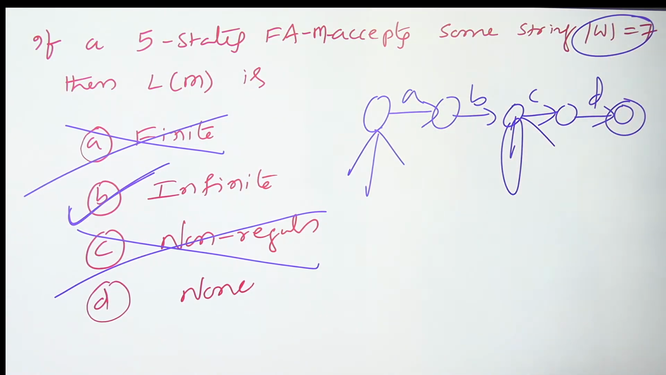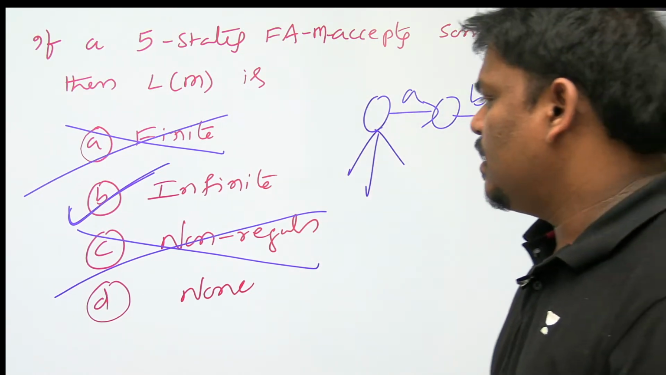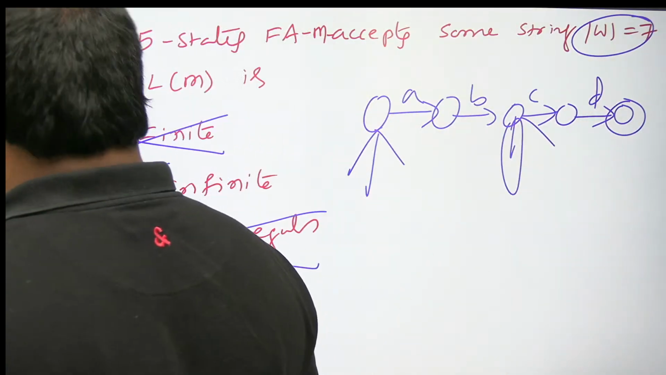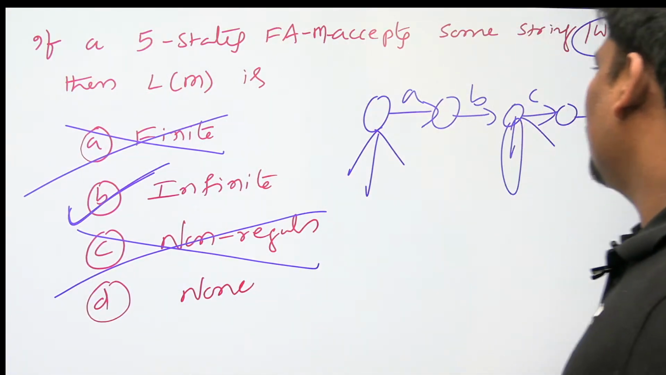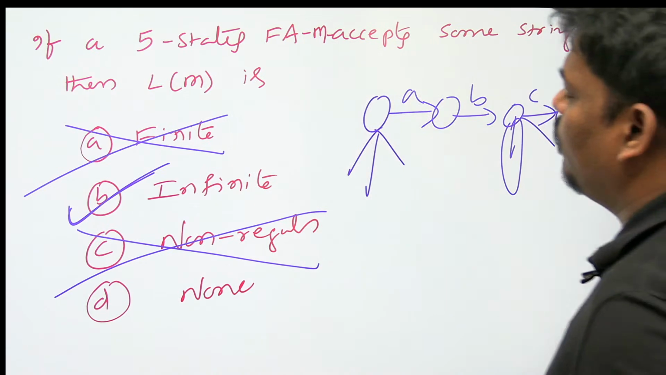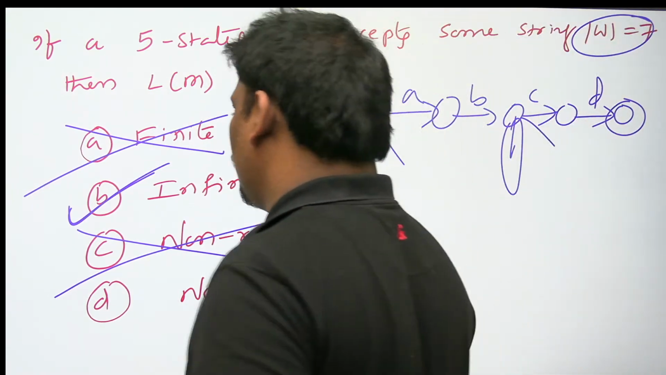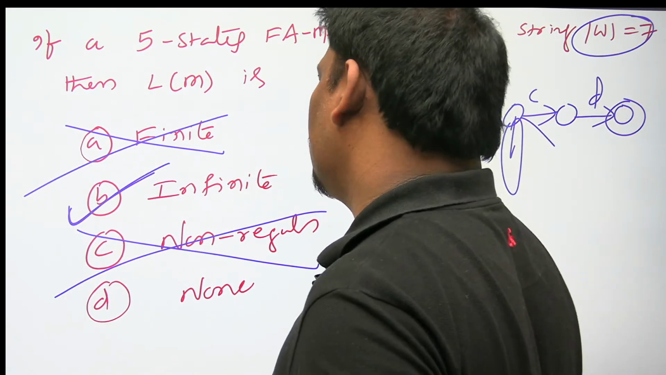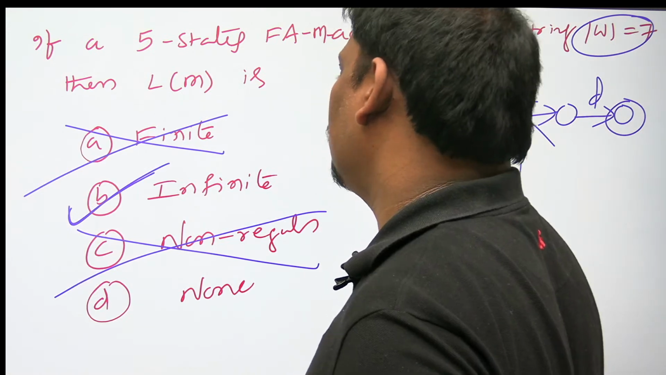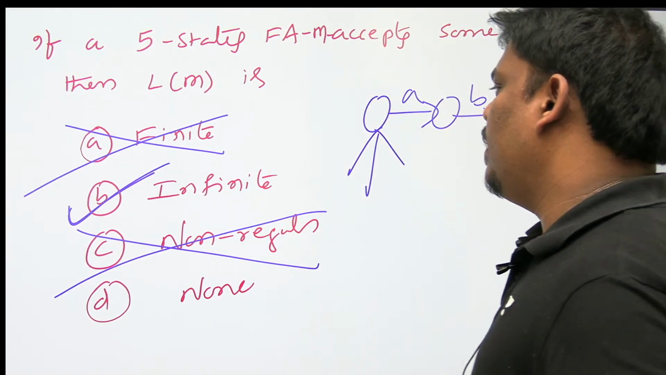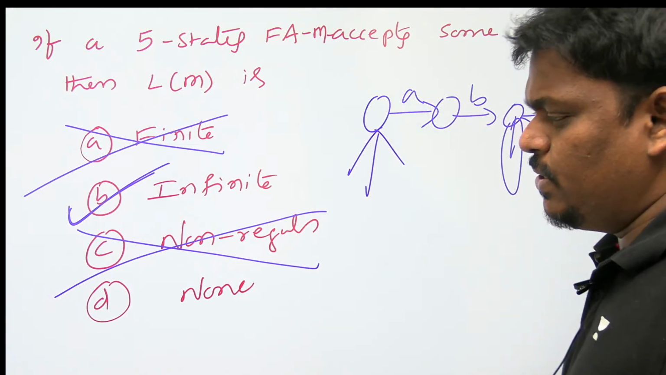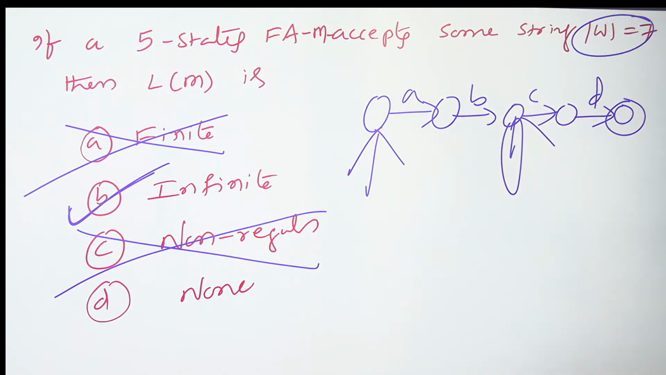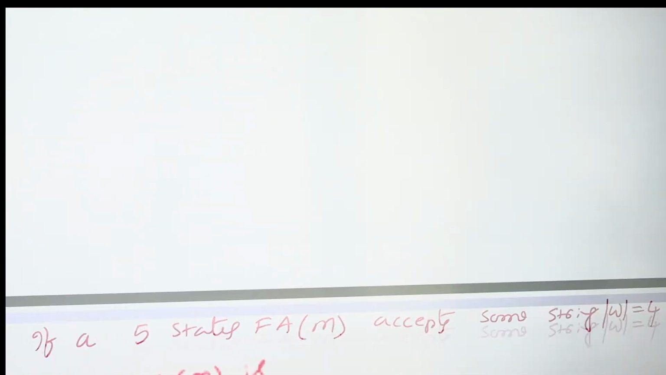If you have a 5 states finite automata accepting some string W of length 7, then the language of M is, the answer is what? Infinite. Because a 5 states automata accepting a 7 length string means a loop is there. If a loop is there, how is finite possible? So infinite. And one more, finite automata means regular language. The answer is infinite regular language. So non-regular fails, finite fails, the answer is infinite. Perfect. Can we go to the next problem?